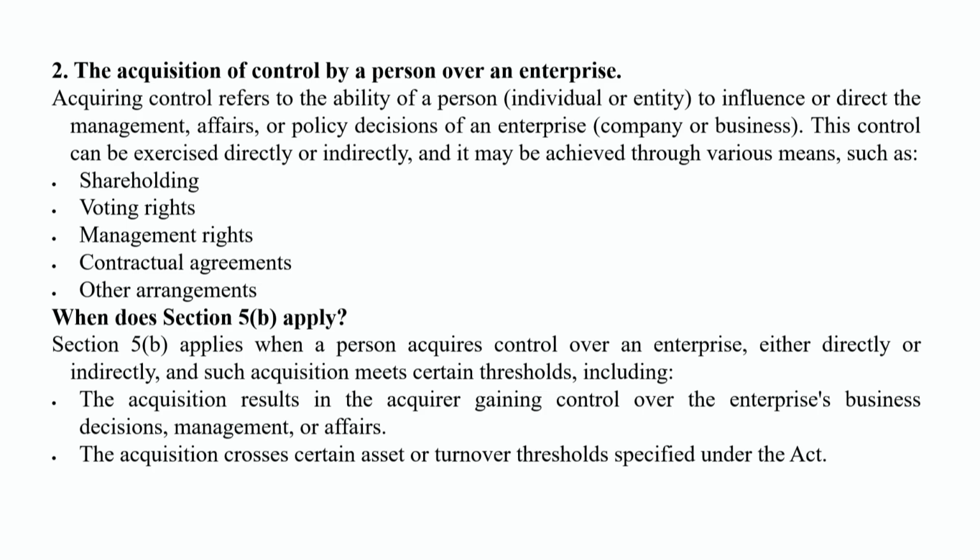Section 5B, which we are dealing with particularly, applies when a person acquires control over an enterprise either directly or indirectly, and such acquisition meets certain thresholds, which include that the acquisition results in gaining control over the enterprise's business, decisions, management or affairs, and the acquisition crosses certain assets or threshold limits specified by this Act. So in this scenario, this particular category may be applied.